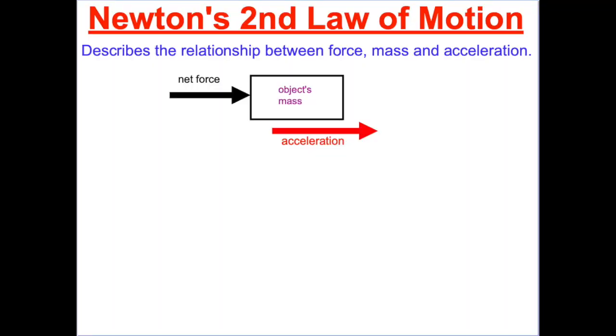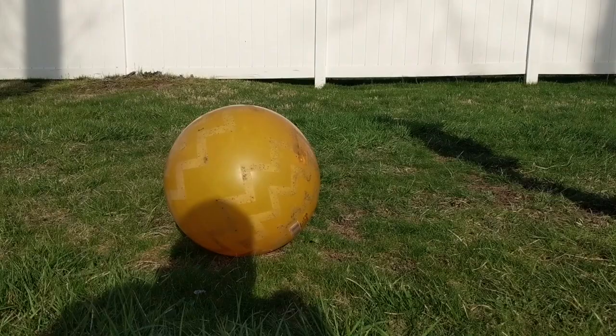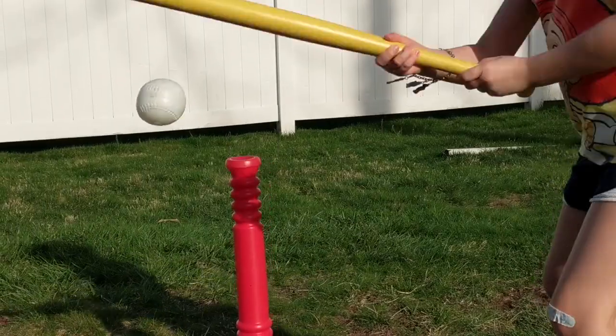Newton's second law describes the relationship between the mass of an object, the net force acting on the object, and the acceleration of that object. In other words, we can figure out the acceleration of an object if we know the mass of the object and the net force applied to it.